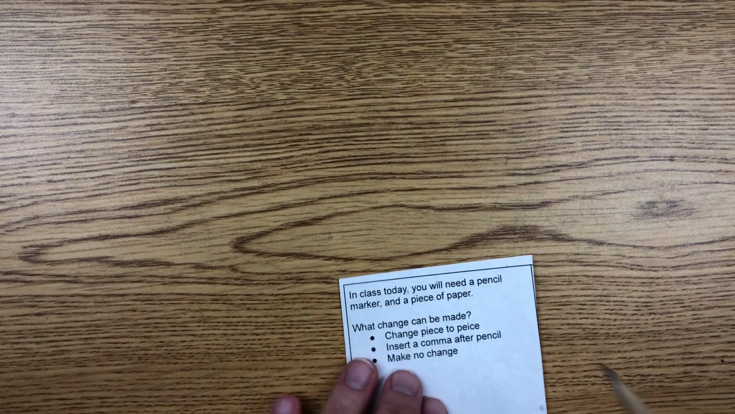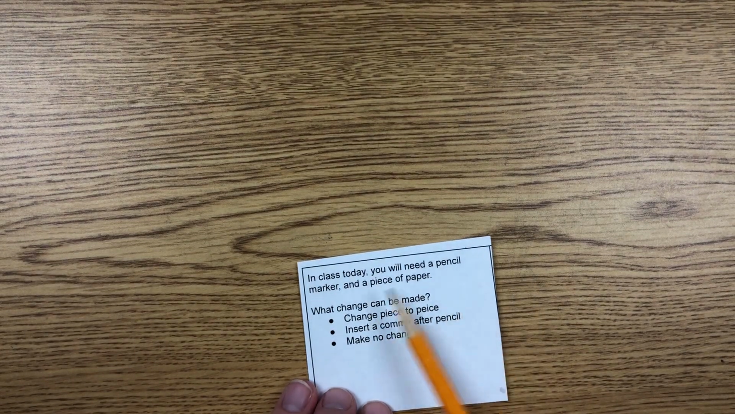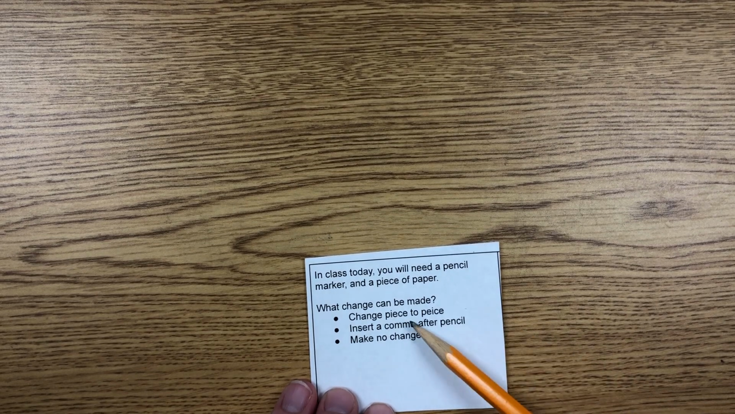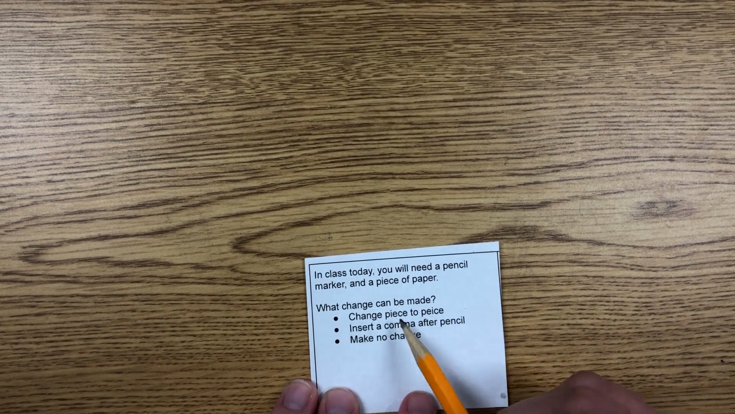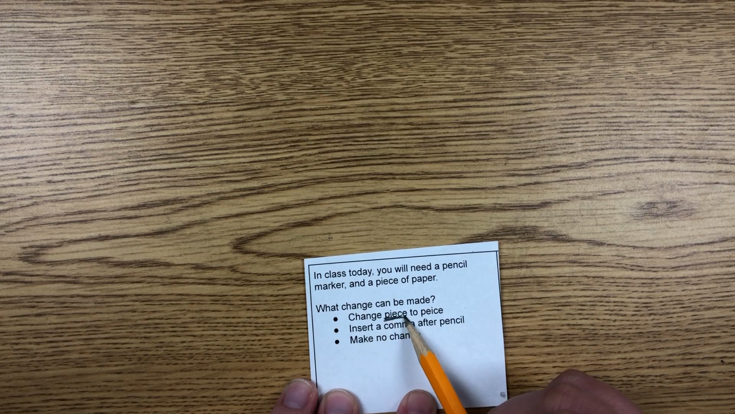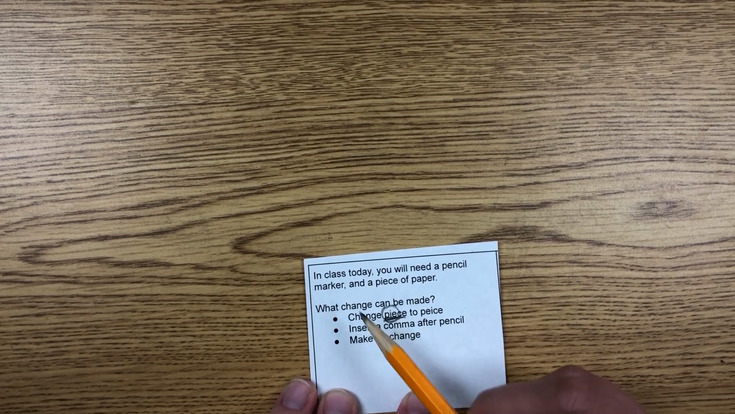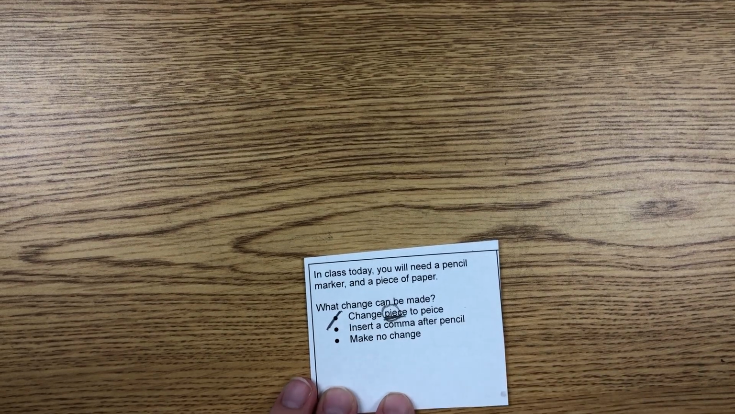All right, our last question. In class today, you will need a pencil, a marker, and a piece of paper. What change can be made? Change piece to peace. Now remember, this was one of our spelling words the other week, we talked about homophones. Piece of the pie, you spell it p-i-e. We don't want to change that to be incorrect.